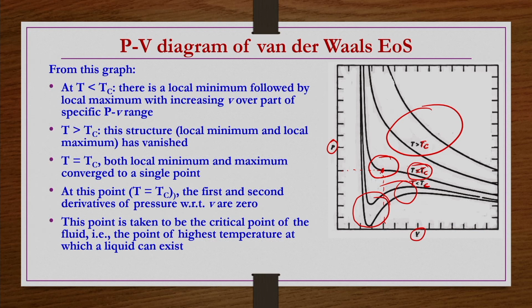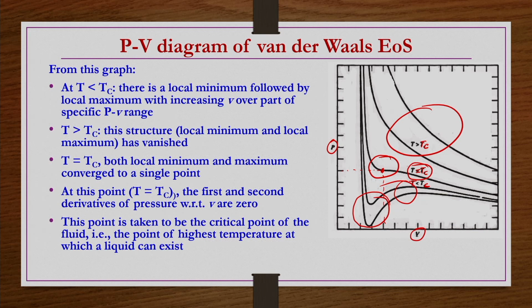So, now we make use of this information. At the particular temperature equal to the critical temperature, in the P versus V diagram, we are going to have one single point where both the local minimum and local maximum merge. That point we call the critical point.